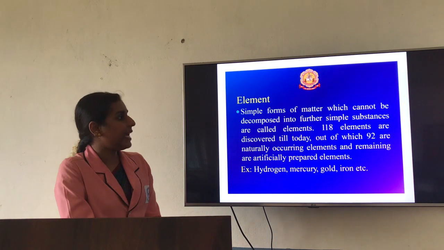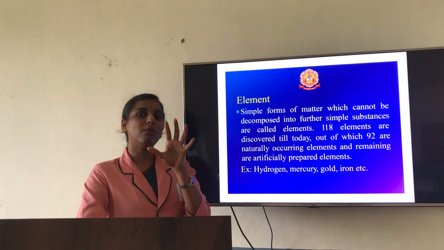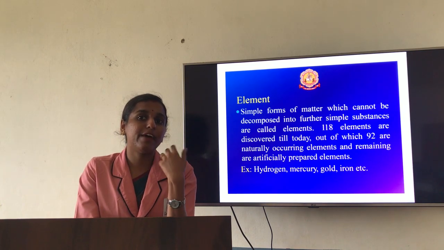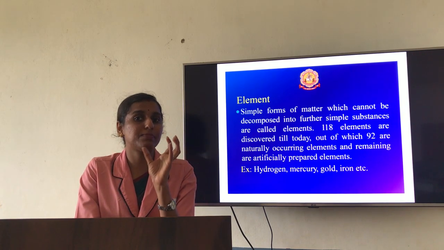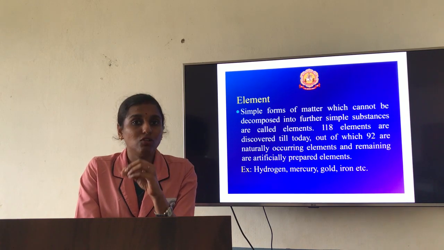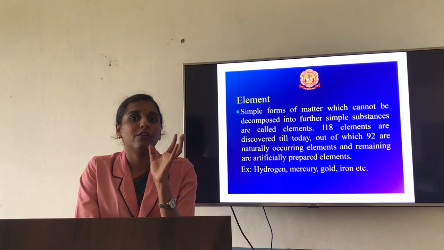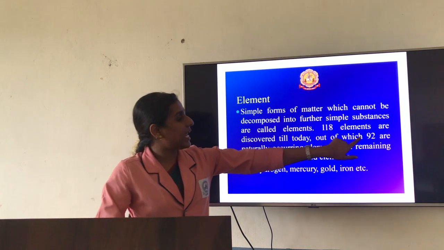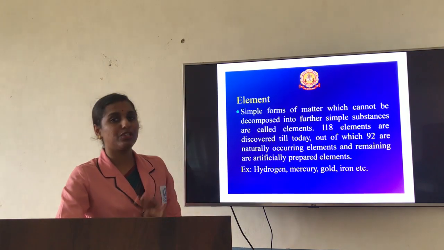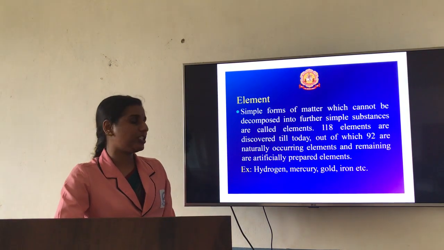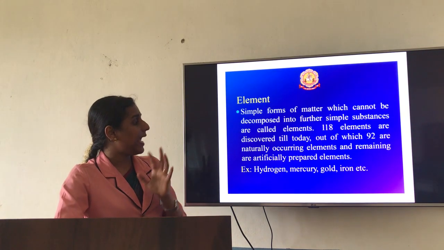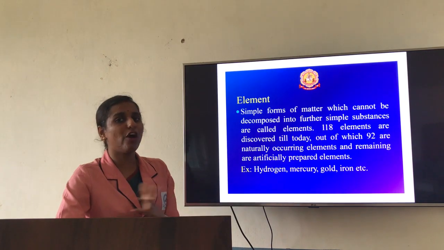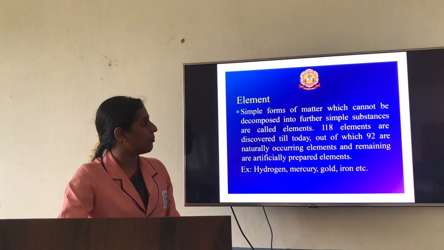Now what is meant by an element? An element is a simple form which you cannot divide further. That kind of substance you are going to call an element. Generally, in our surroundings we have found 118 elements. Of those elements, a total of 92 are naturally occurring and the others are artificially prepared elements. Examples are hydrogen, mercury, gold, iron, etc. Any of the periodic table elements you can take here.